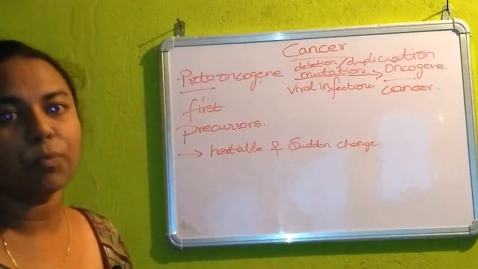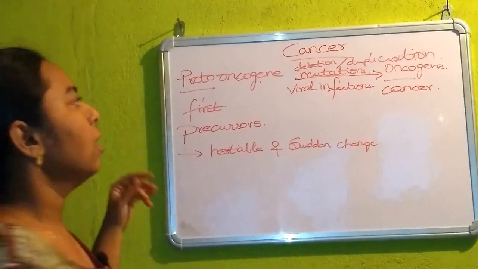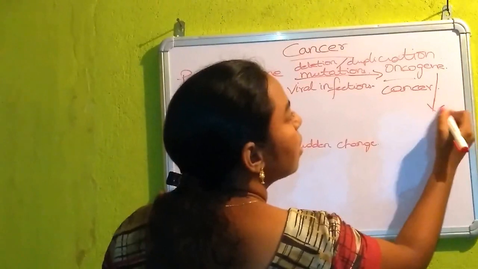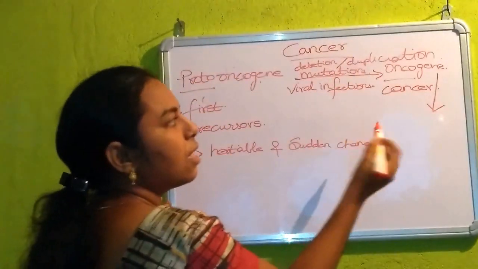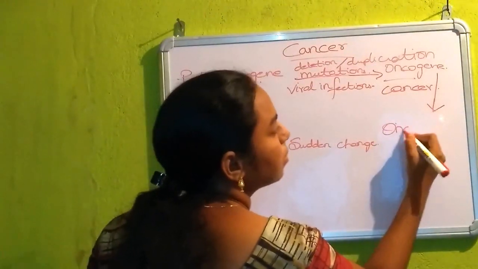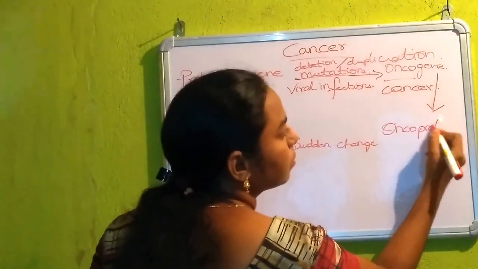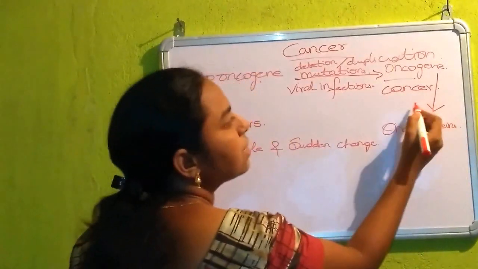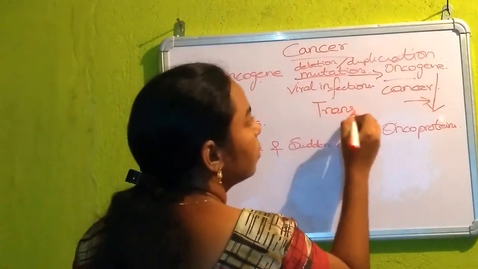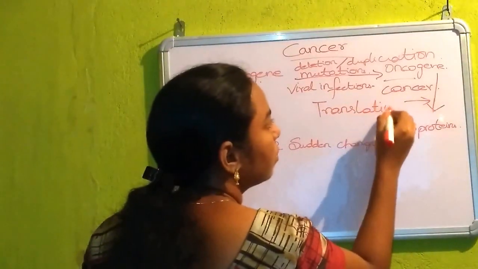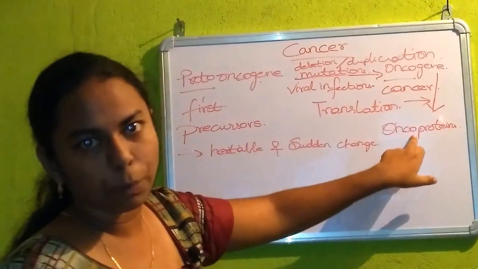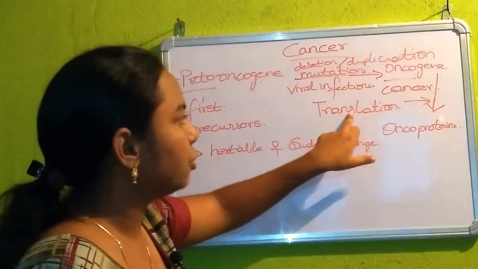Then what are the roles of proto-oncogenes and oncogenes? Oncogenes, which are formed from proto-oncogenes due to mutations, later synthesize the oncoproteins through the process called translation. Oncogenes help in the synthesis of oncoproteins through the process of translation.